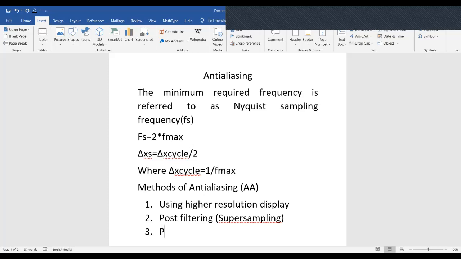Now the third step is pre-filtering. Pre-filtering, we also call it area sampling. Now, in area sampling, pixel intensities are calculated proportional to the areas of overlap of each pixel with objects to be displayed. Here, pixel color is computed based on the overlap of the scene's object with a pixel area.